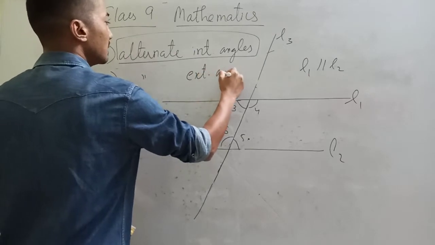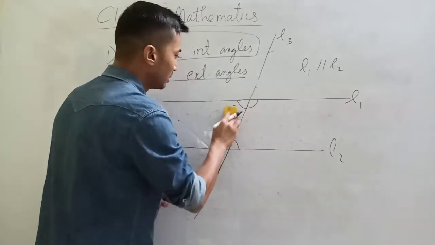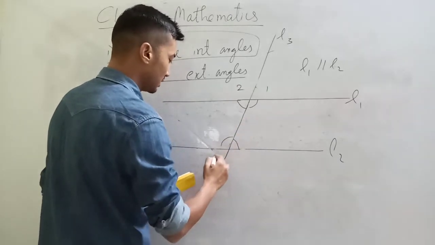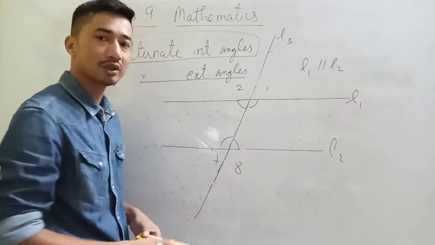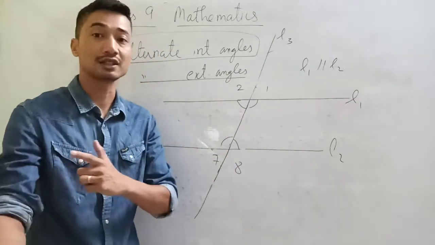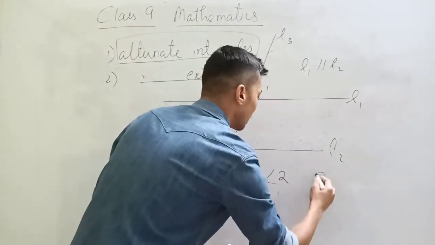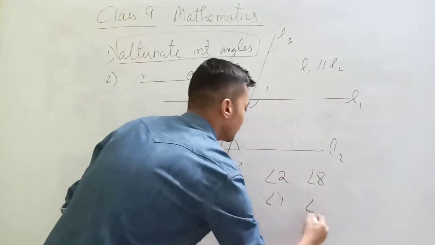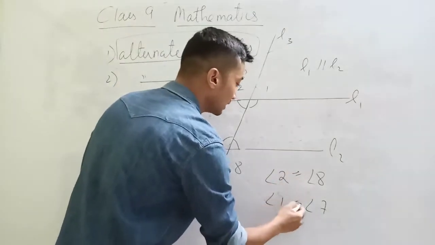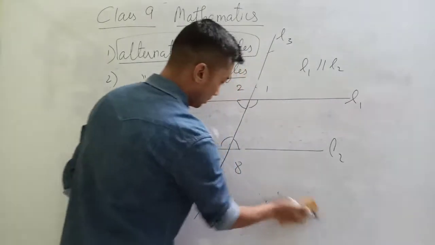Now alternate number 2: alternate exterior angles. Normally the interior angles, now the exterior angles. This is 1, this is 2, then 3, 4, 5, 6, 7, 8. Number them yourself. The concept for alternate exterior angles is the same. Exterior and alternate, not neighbors. So 2 and 8, 1 and 7. As per the theorem, they should be the same. That means alternate exterior angles are also equal.